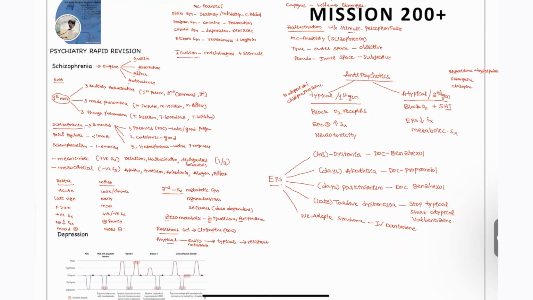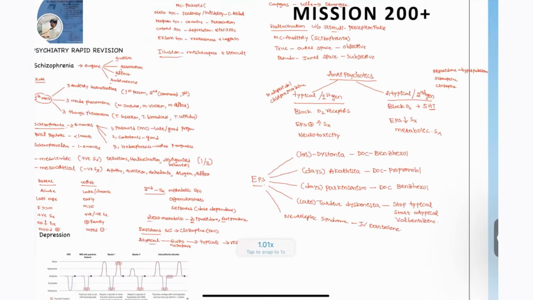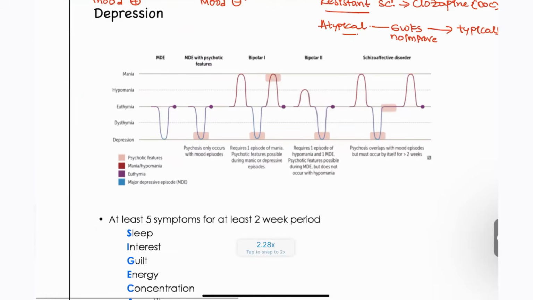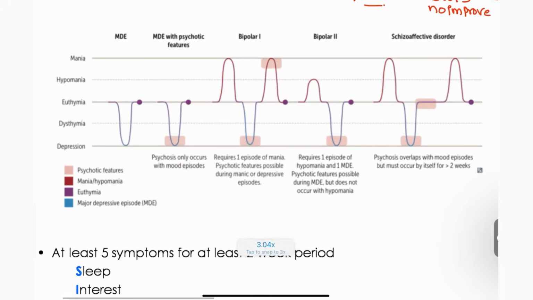Right, this completes our topic about schizophrenia, its side effects, atypical drugs, and everything. Next, moving on to depression. So when I say depression, this table is going to be important for you. First, look at this table, guys. This is euthymia, meaning our normal mood, right? If it is down, then that is depression.